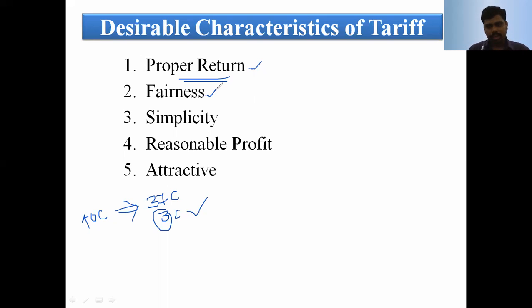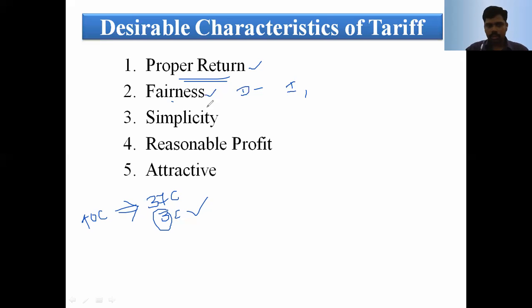But for different types of consumers, there is a different cost. At that time, the consumers are satisfied. For domestic consumers, the per unit cost they are fixing is 1 rupee 80 paise to 2 rupee 80 paise. Rural areas have a different cost and urban areas a different cost. And for industrial consumers, the small scale industry cost is different, the medium scale industry cost is different, and the large scale industry cost is different. There they are fixing based upon the KWH, based upon the KVA and then KWH. And the municipal load, irrigation load and transport load are different.